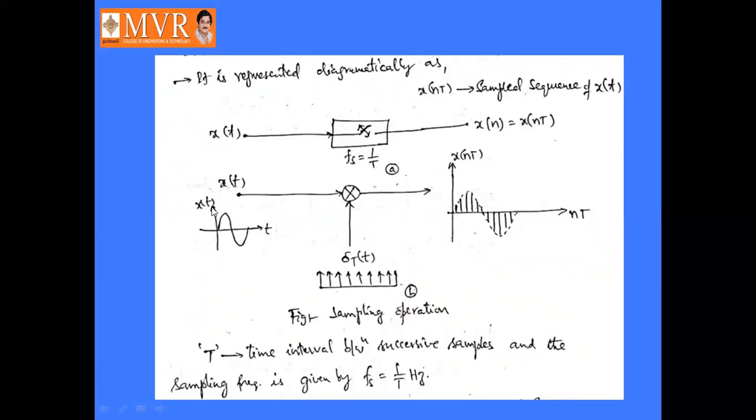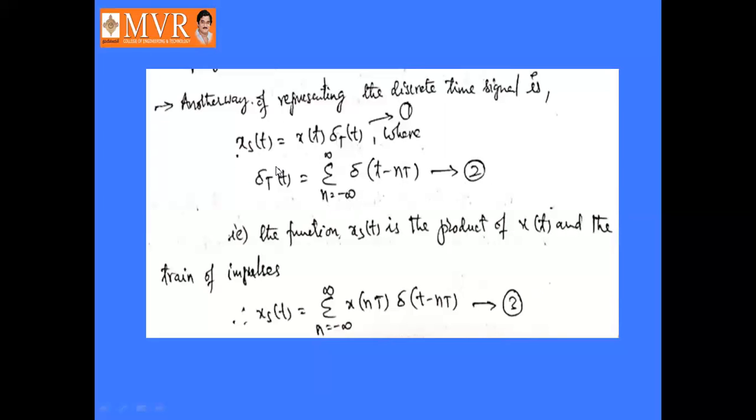So x of t multiplied by delta T of t gives you x of nT, or xs of t. That is xs of t equal to x of t into delta T of t, where delta T of t is nothing but the train of impulses which run from minus infinity to infinity. That is represented as sigma n tends to minus infinity to infinity delta of t minus nT. That is equation number 2. That is, the function xs of t is the product of x of t and the train of impulses.